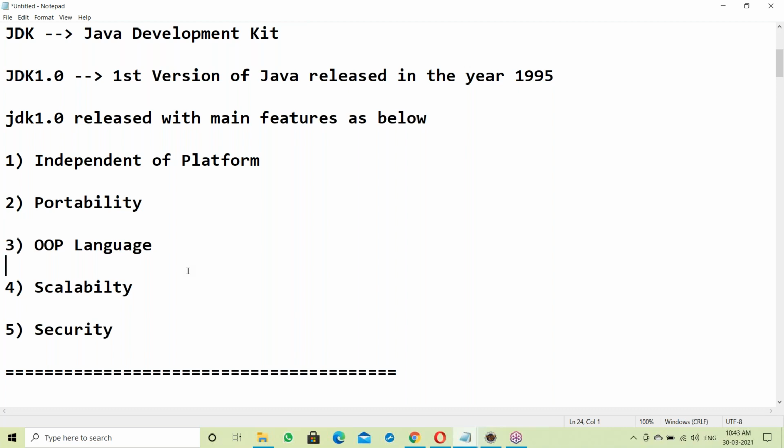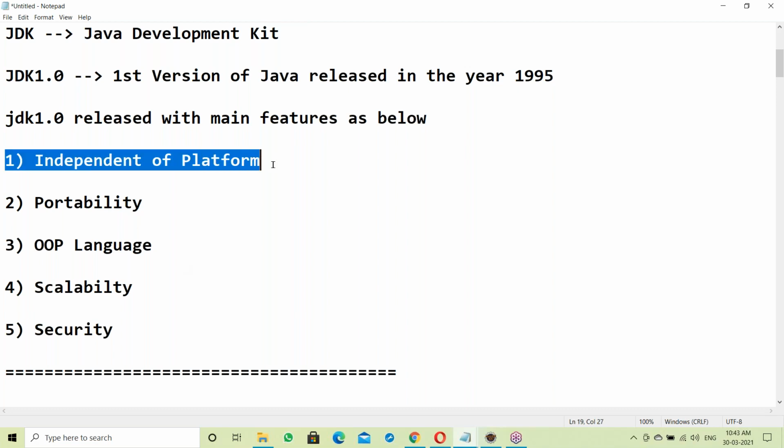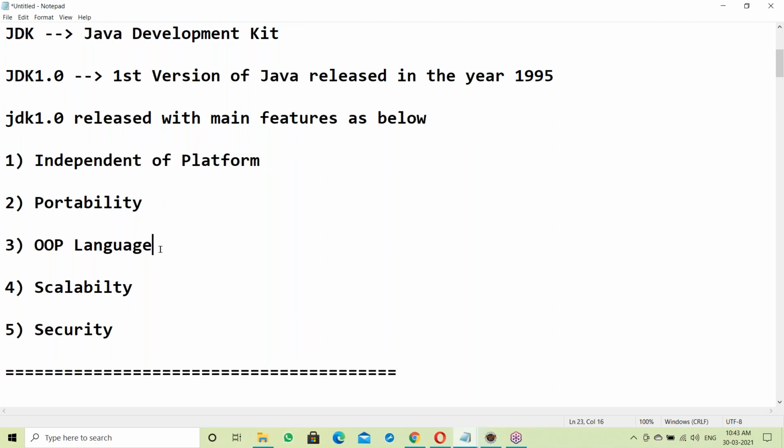Any doubts? Yes, guys, any doubts? Tomorrow we'll start Java features. We'll be discussing how Java is an independent platform, how it is portable, an OOPS language. These features will be continued tomorrow.